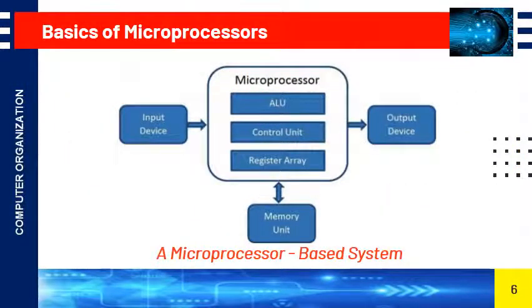Next, this is the block diagram for microprocessor. Here the input will be given to the microprocessor through the input device, and the data will be processed in the microprocessor and it will give the output to the output device. So this is how the microprocessor will be executed.